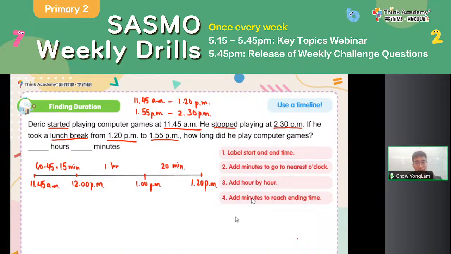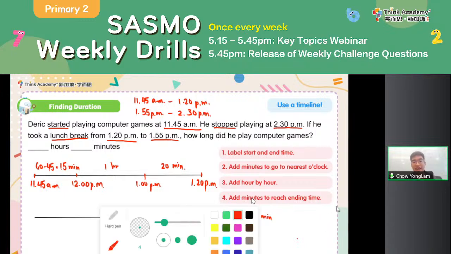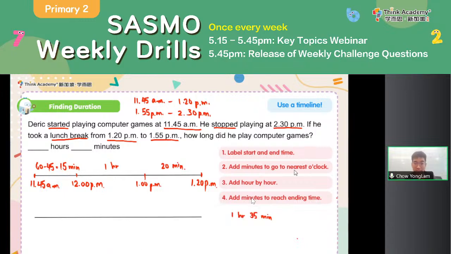Okay, so up till now, how many hours, how many minutes? We had 1 hour, 15 plus 20. 15 plus 20 is 35. So up till now, we used 1 hour and 35 minutes. But is that all? No, that's not all. Because after the lunch break, Derek continued to play computer games, right? And when did he play them for? So he started at 1:55 and ended at 2:30.